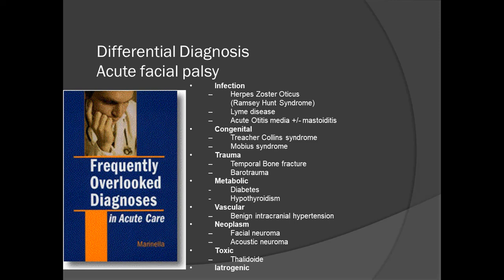Well, differential diagnosis of acute facial paralysis should include infections, congenital disorders, traumas, metabolic disorders, vascular injuries, neoplasms, and toxicity because of thalidomide. These should be ruled out in order to establish Bell's palsy because it is an idiopathic condition.